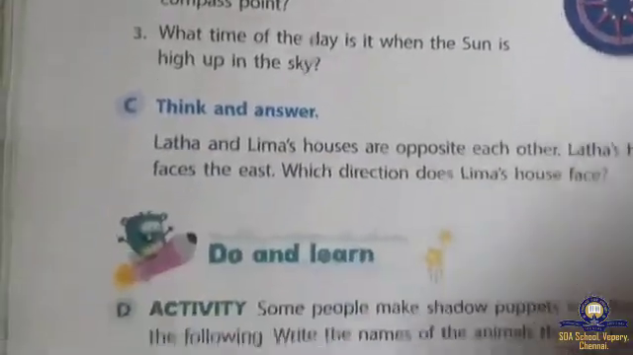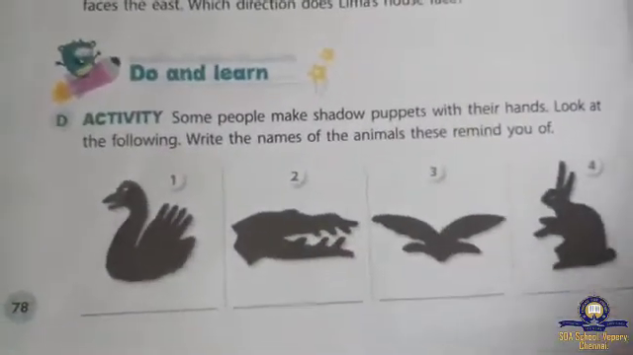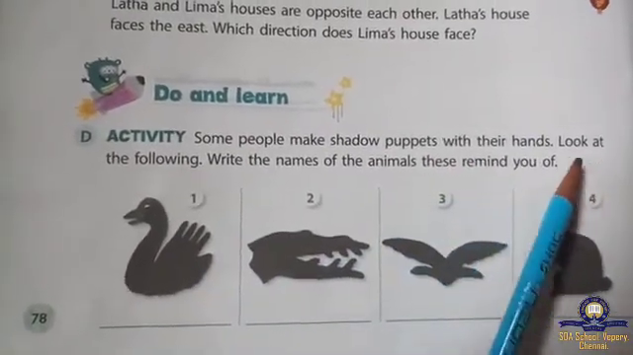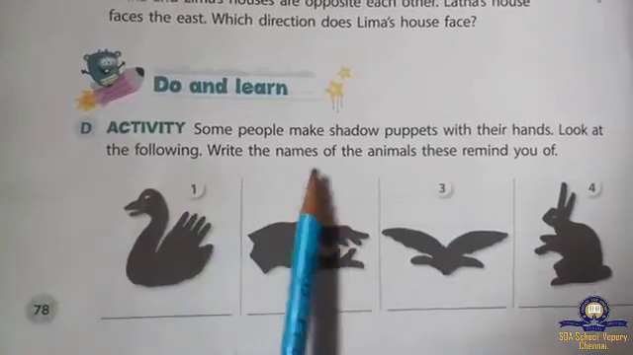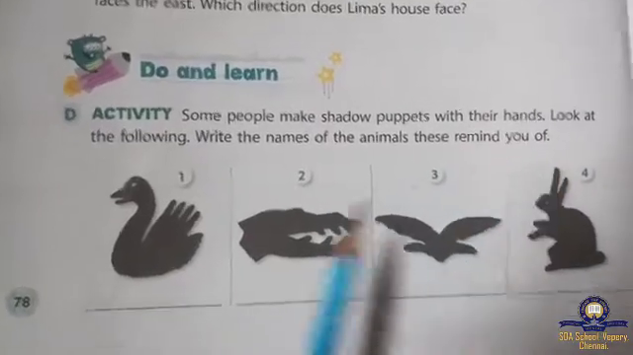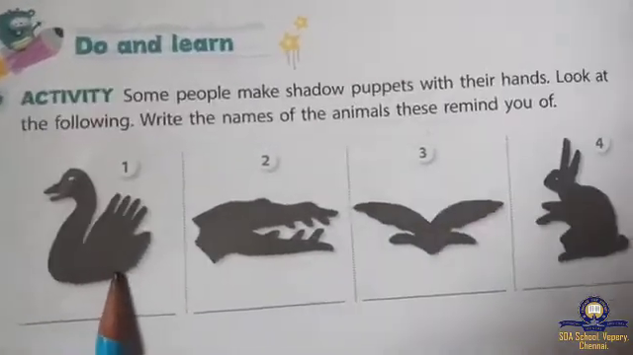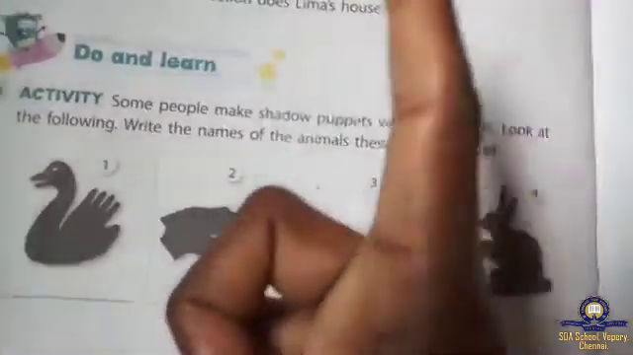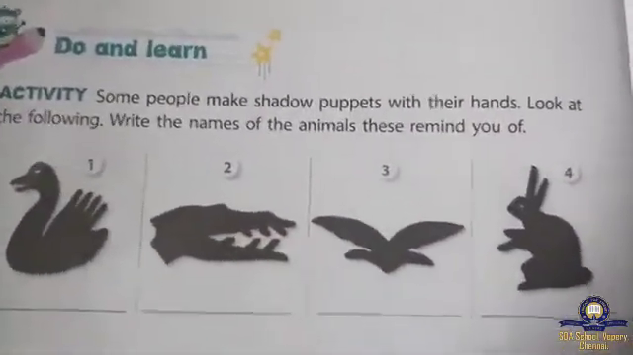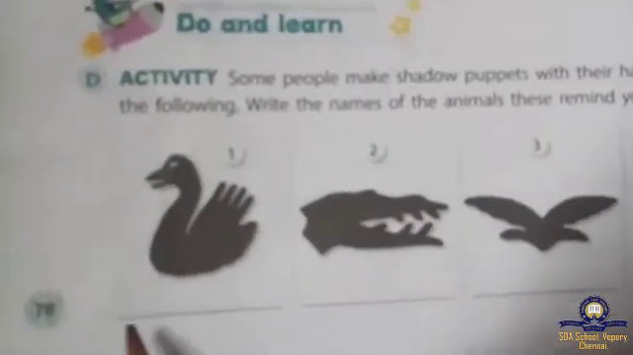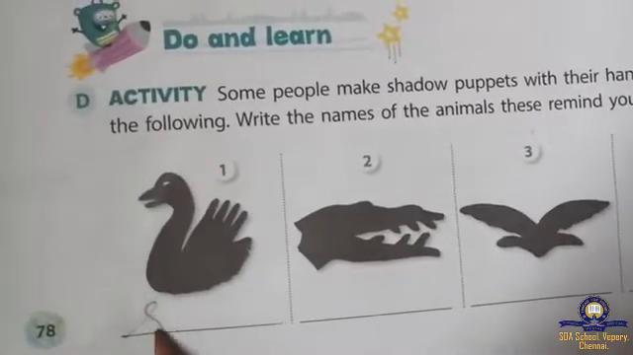Okay, and here the shadows are given. Some people make shadow puppets with their hands. Look at the following. Write the names of the animals. What is this? What shadow is this? Some will do shadows like a dog shadow and all. What shadow is this one? Has anyone guessed? Yes, it's a swan. What's the spelling for swan?